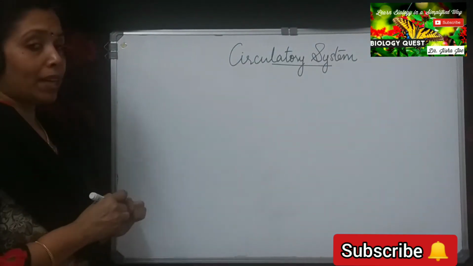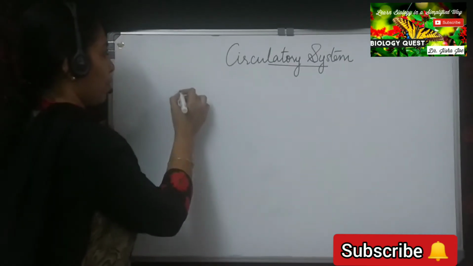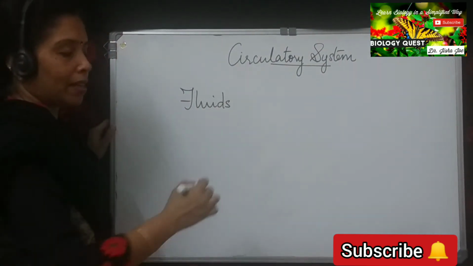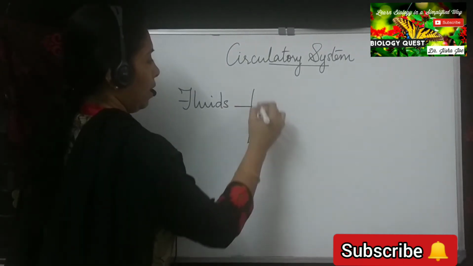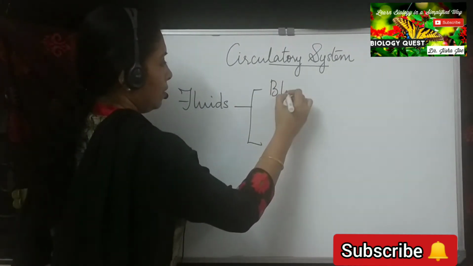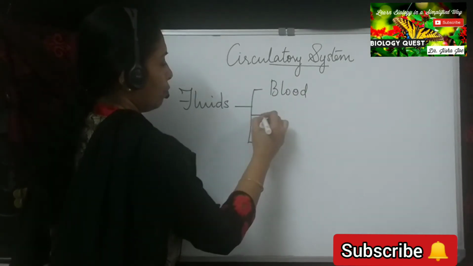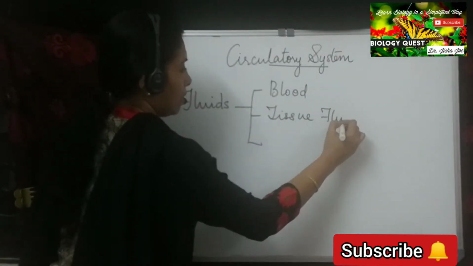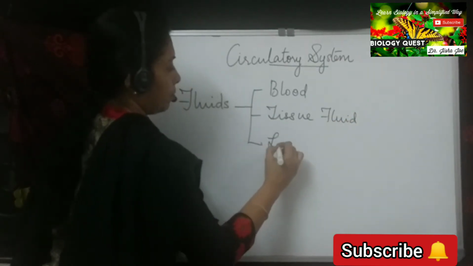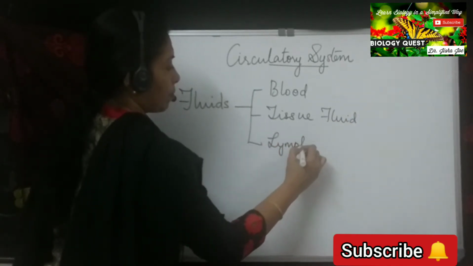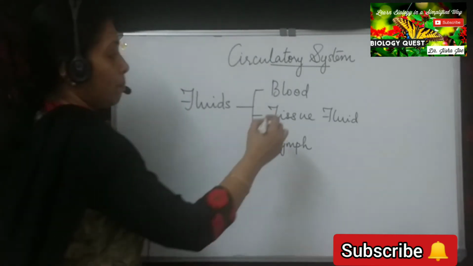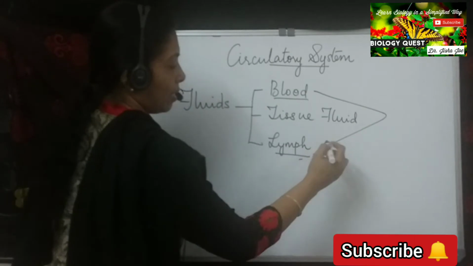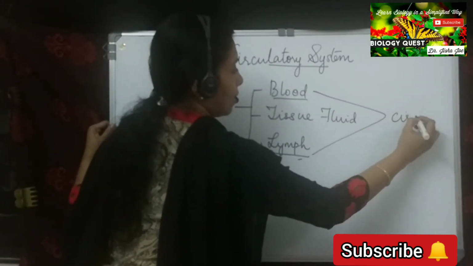Now let us have a look at the different types of fluids in our body. There are 3 principal fluids in our body. They are the blood, the tissue fluid, and the lymph, of which the blood and the lymph are circulating fluids. Blood and lymph are the circulating fluids.